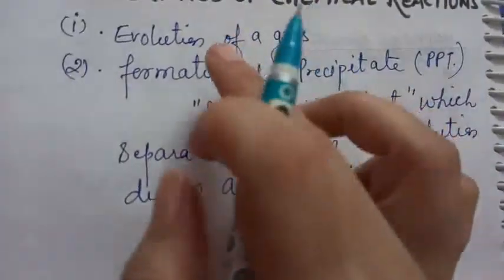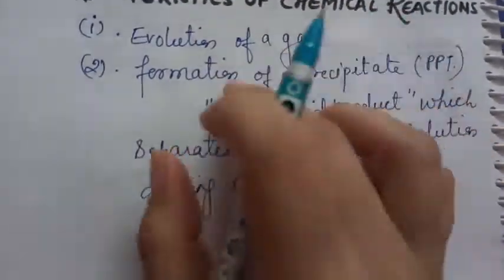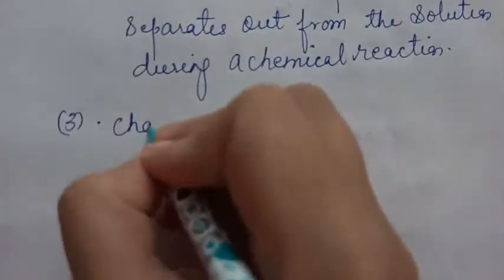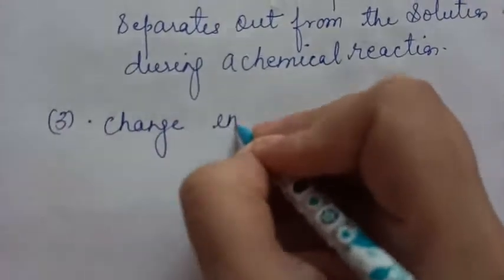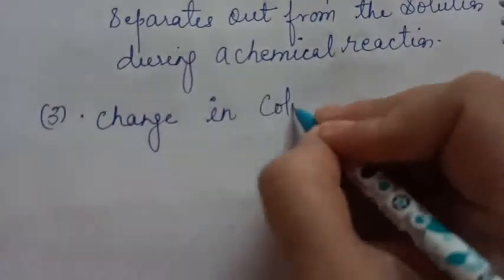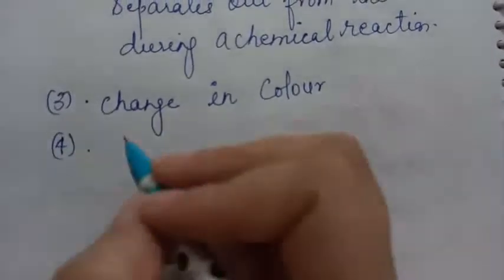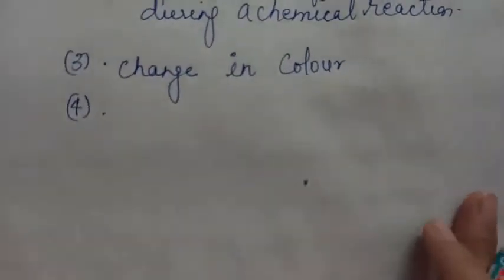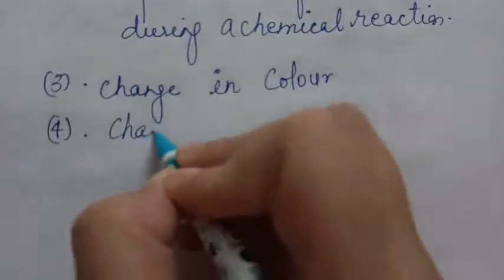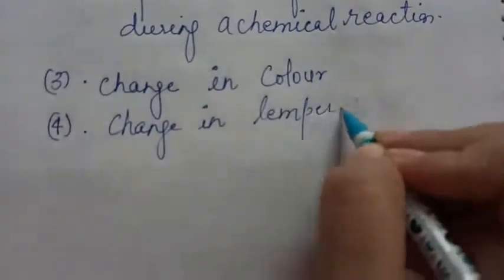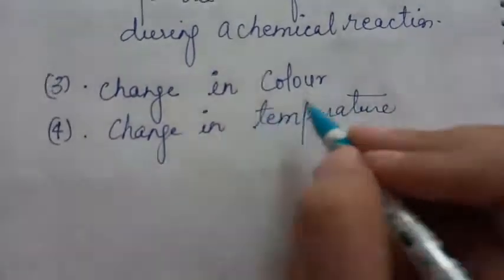Now you have discussed 2 properties, 2 characteristics of chemical reactions. Third is, if there is change in color, if your reactant is changing color, then there may be a process called as chemical reaction taking place. Then if suppose there is change in temperature, like I can give you a very simple example.